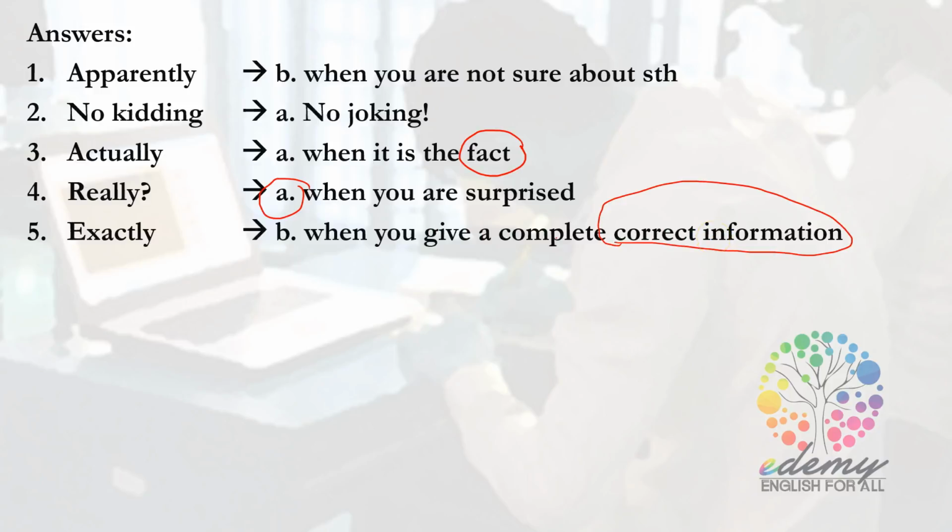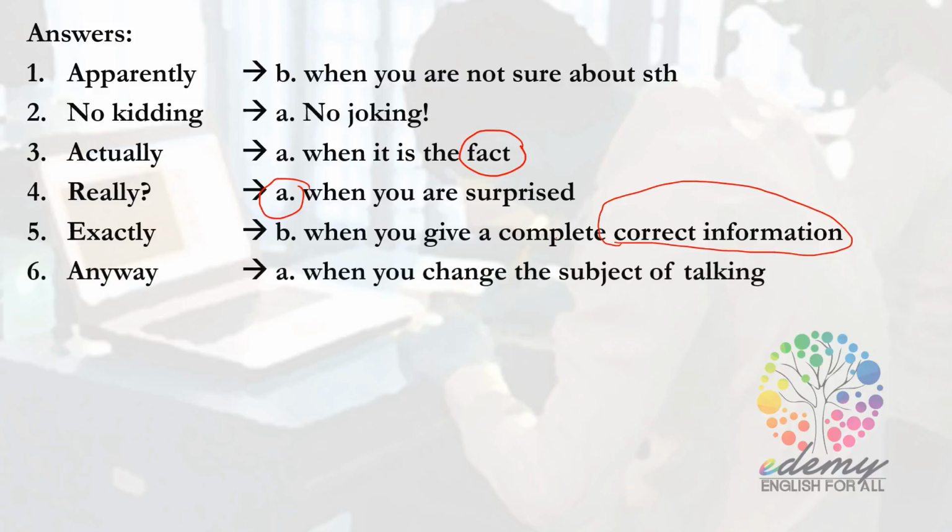We move on to another word, anyway. Anyway is used when, the answer is A. Anyway is used when you change the subject of talking. Why I choose A as the answer? Let's look at the conversation. A says, "Exactly, and anyway, Sam is not the type to cheat." Before, they are talking about why Sam cheats, and then they change the subject saying that Sam is not the type to cheat. So anyway is used when you want to change the subject of talking in the middle of conversations.